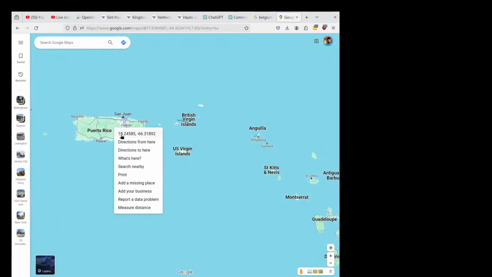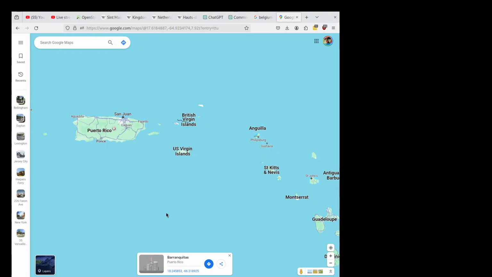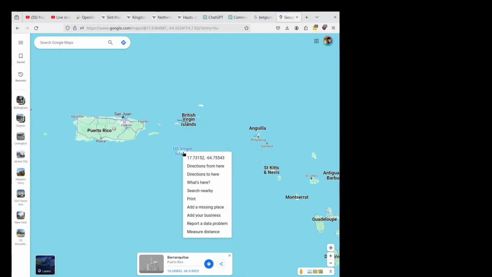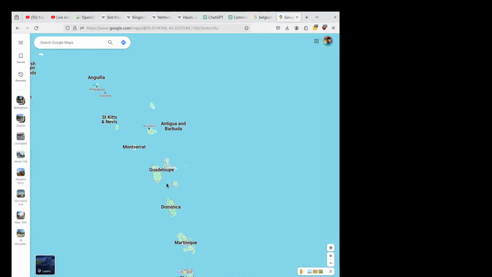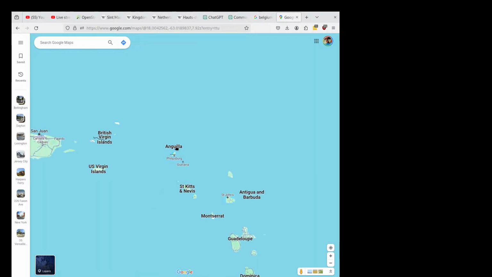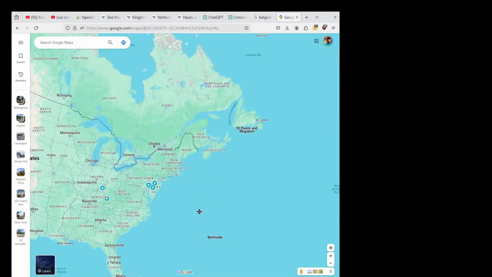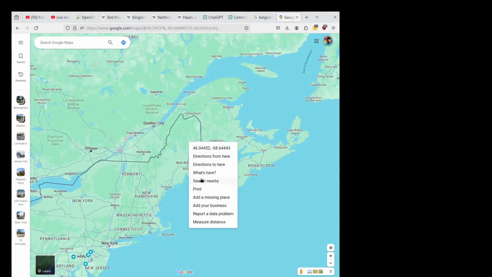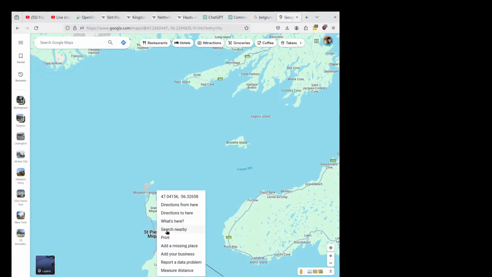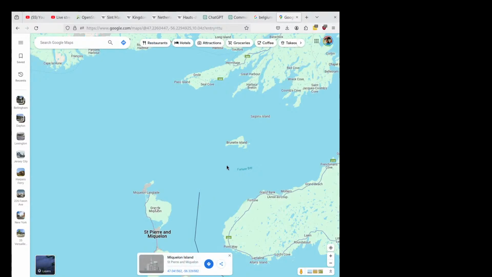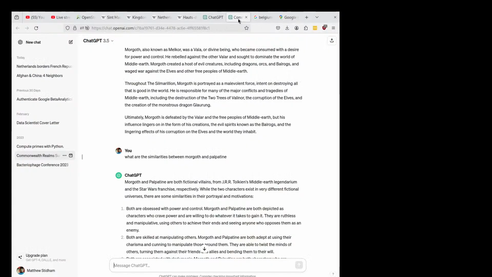What if we do it in Puerto Rico? What's here? Puerto Rico. So it's not giving us what's here. U.S. Virgin Islands. It's not giving us the name of the country consistently. Okay, so it's just not giving the name of the country for these islands. And if I were to do somewhere in Maine, it's going to include Maine. If I do Saint Pierre Miquelon, it's going to say Saint Pierre Miquelon. Anyways, now that is fascinating.